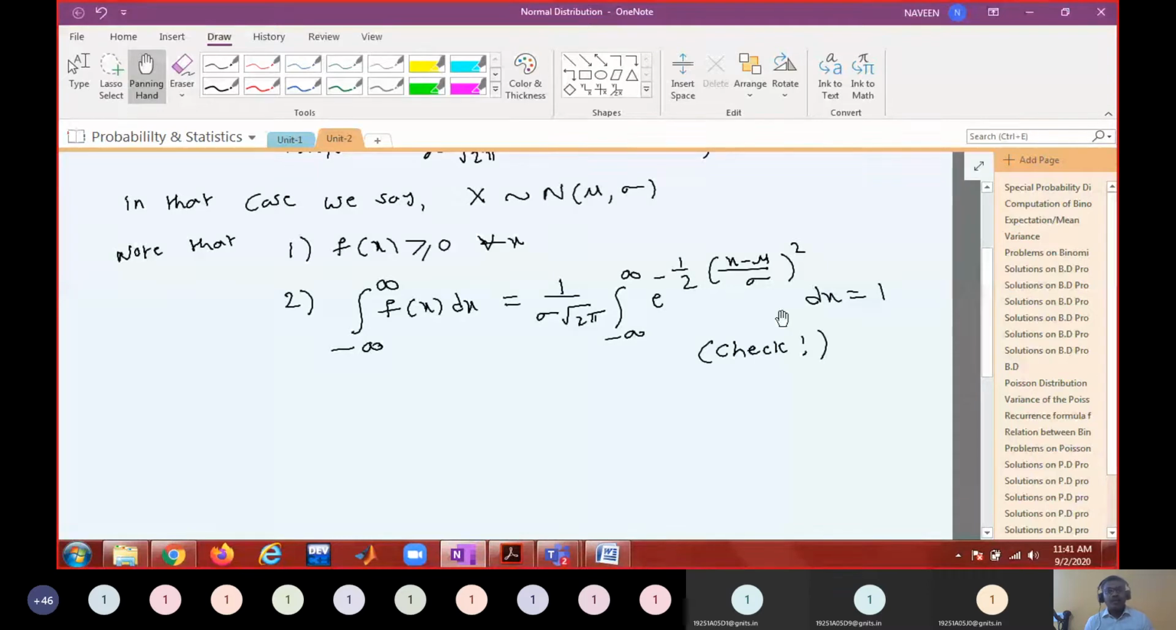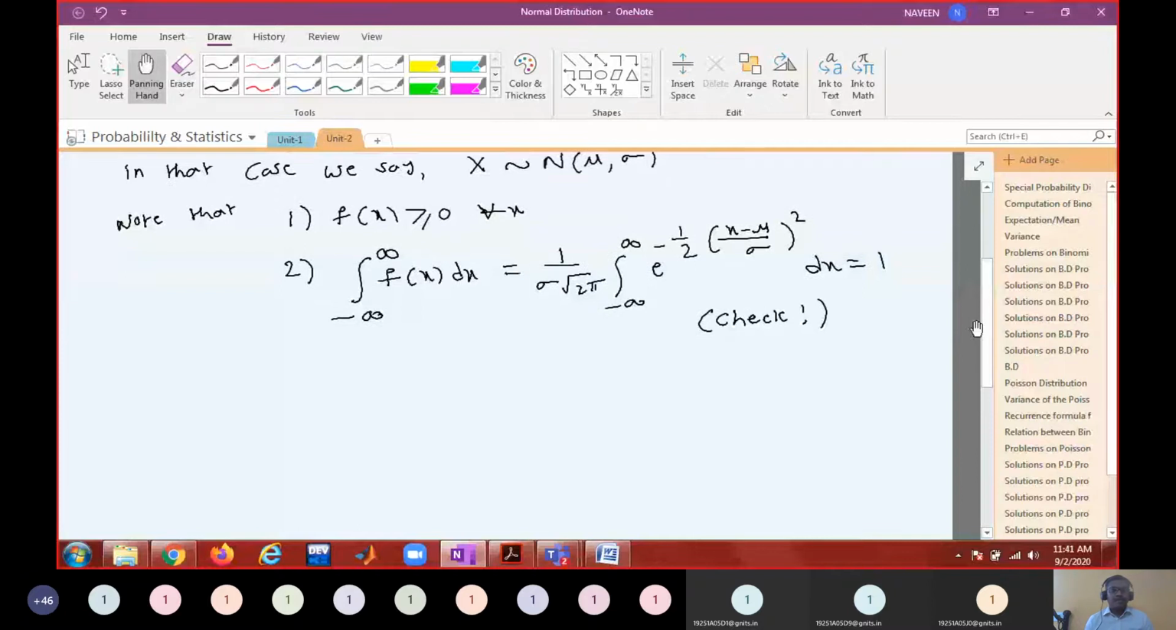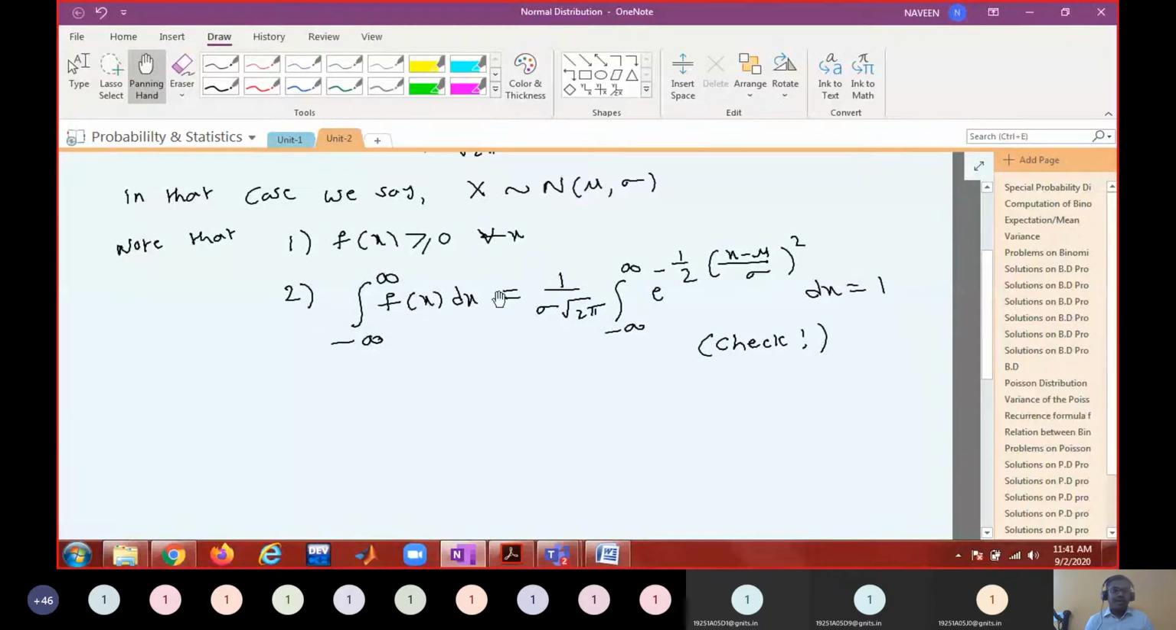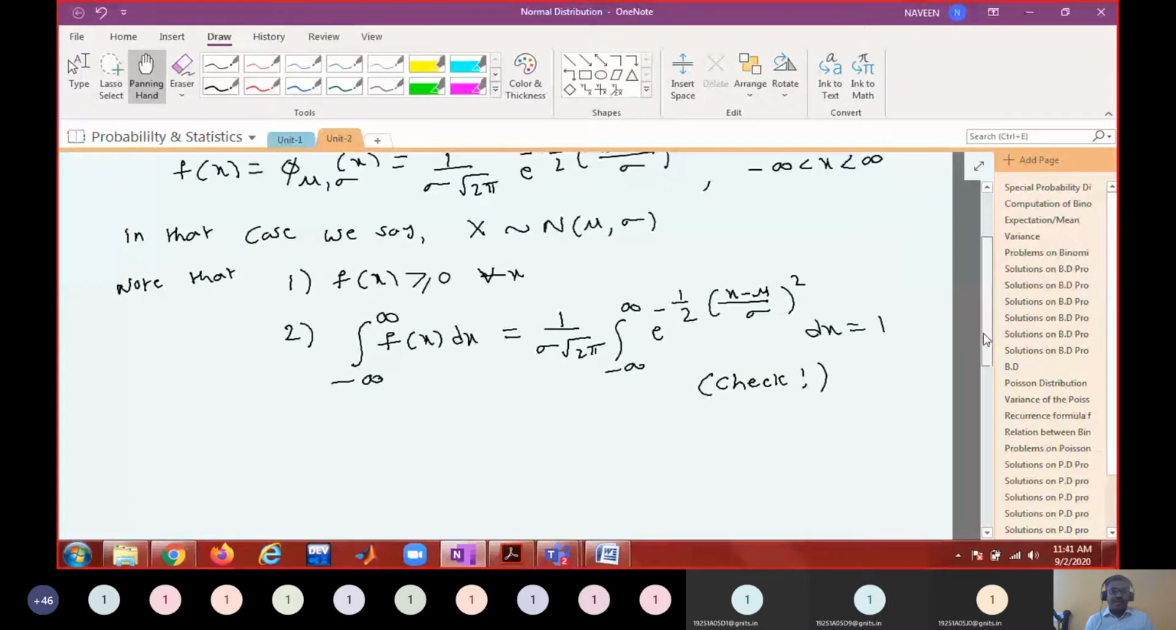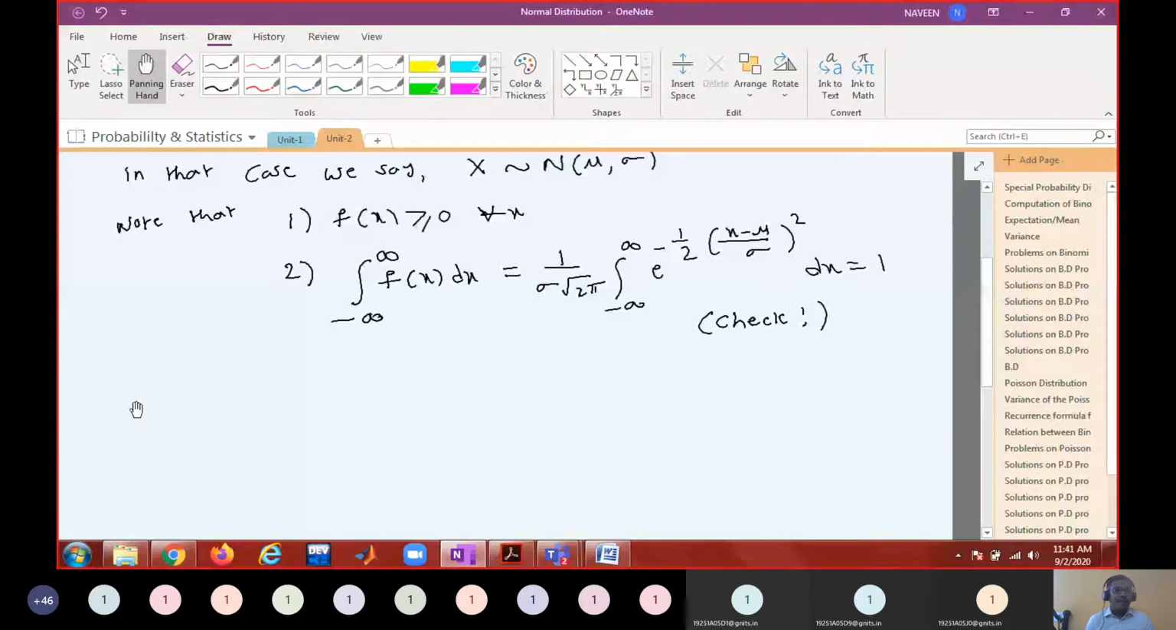At present I want you to do this problem. So this is a homework. Take this as a homework. Show that the total integration is 1. So then what will be the area? Then how do we find the probability?